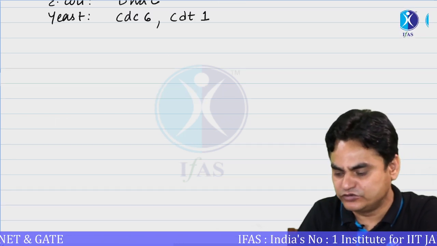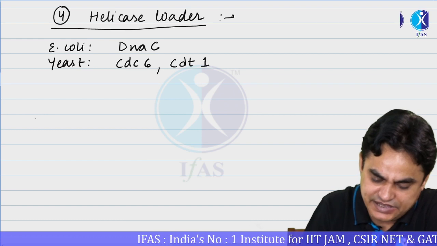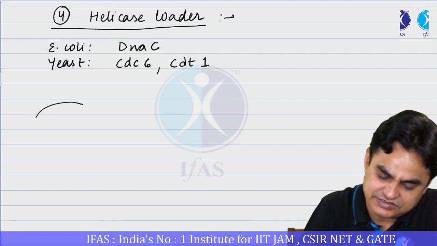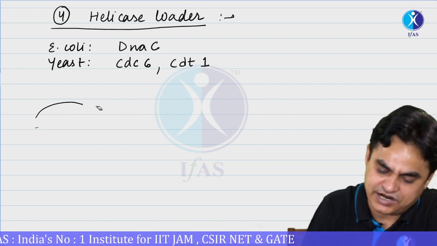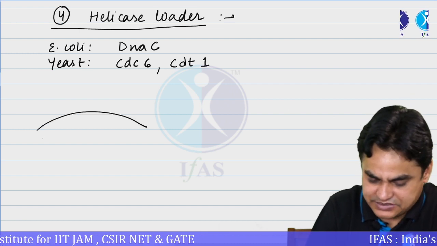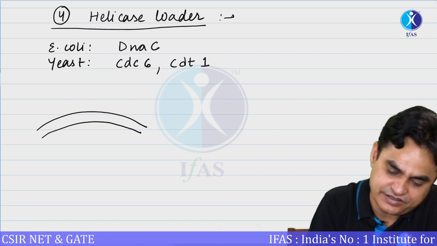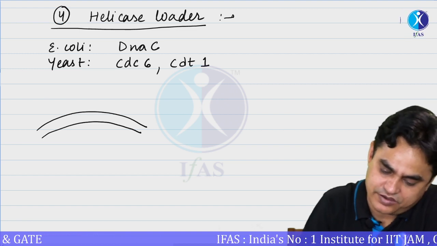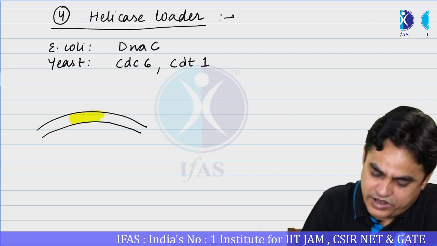What I mean to say is, let's say this is some point from where the replication is going to start. Let's focus on a very small portion. This is the place from where the replication is going to be initiated in the prokaryotes, and this place is referred to as OriC.